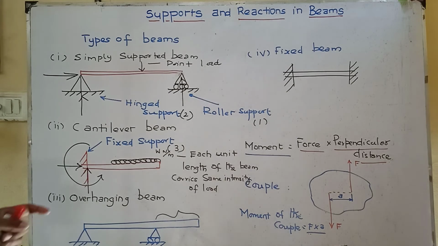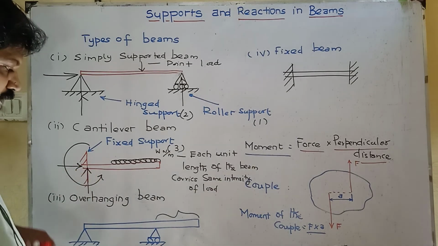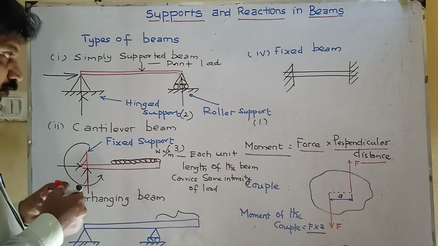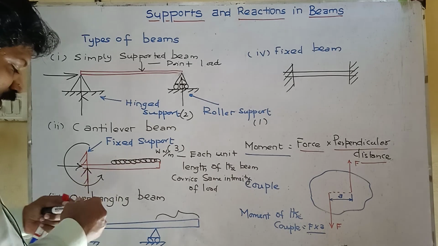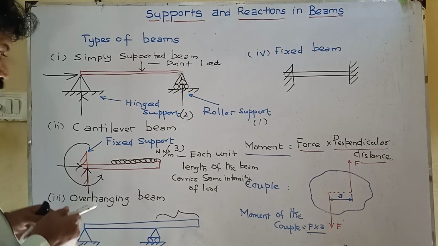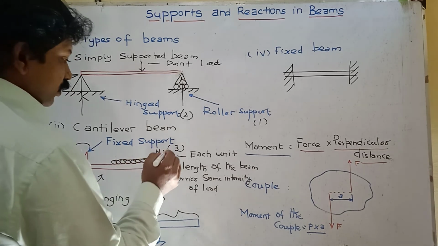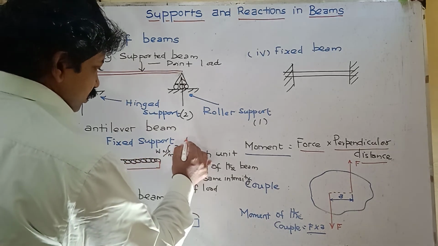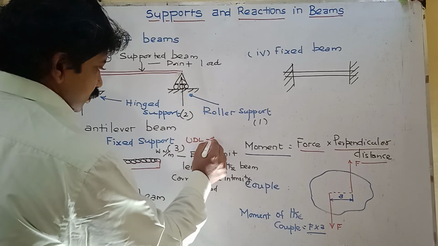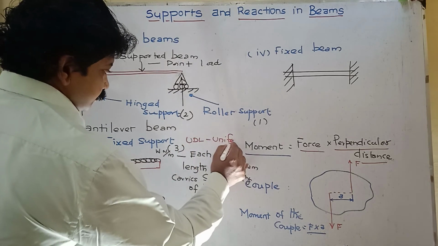This is one of the symbols of uniformly distributed load, simply represented by UDL, uniformly distributed load.